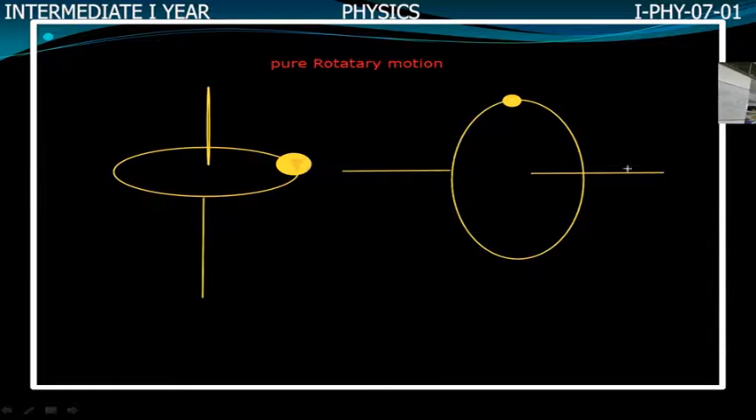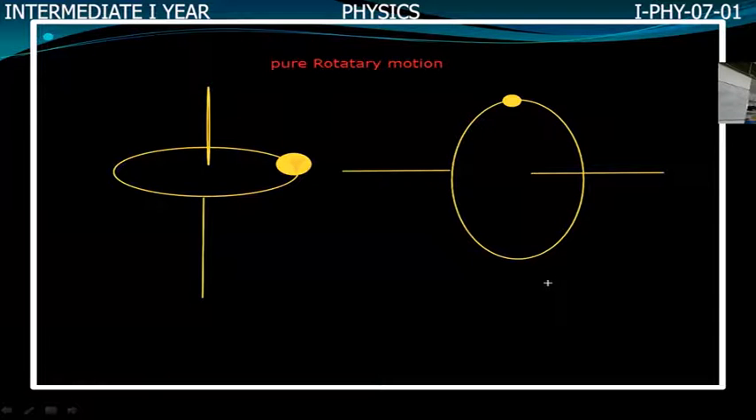When the rigid body is moving in a circular path, each and every particle of the body is also revolving like this. So all those circles of every particle are parallel. This is a horizontal circular path, and a vertical circular path. In day-to-day life, every body rotates with the help of an axis of rotation.